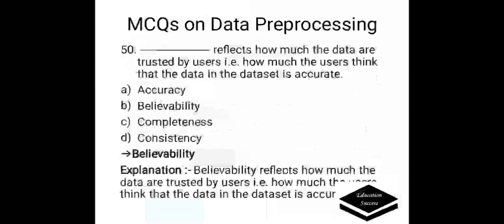Dash reflects how much data are trusted by users. That is, how much the users think that the data in the data set is accurate. A. Accuracy. B. Believability. C. Completeness. D. Consistency. Correct answer is believability. Believability reflects how much data are trusted by users. That is, how much the users think that the data in the data set is accurate.